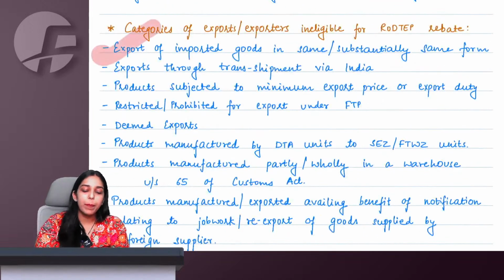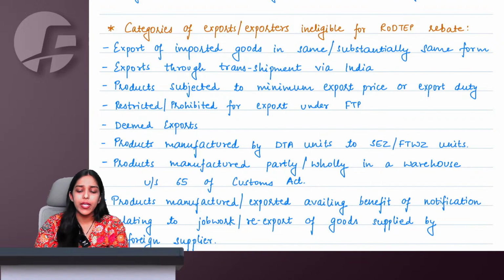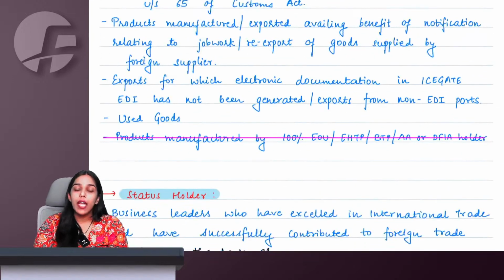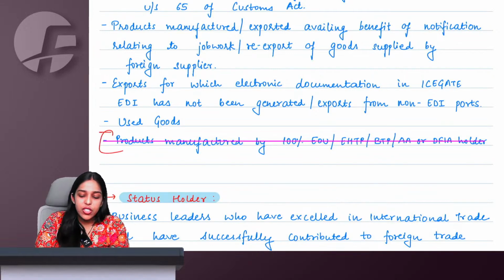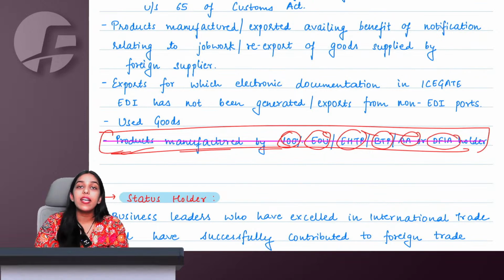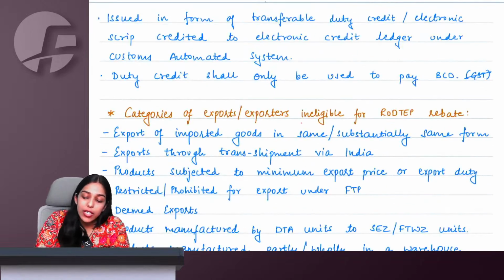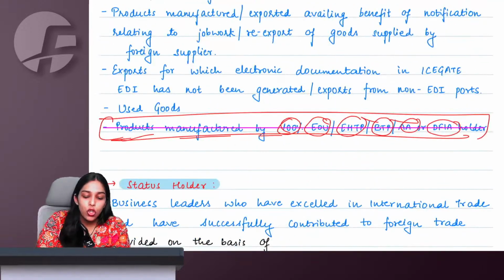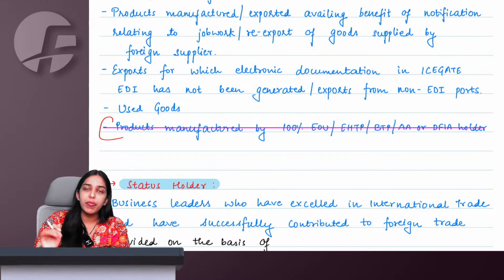This is a hot topic for the November 24 examination. Categories of exporters ineligible for RODTEP rebate. There is a change this time: products manufactured by 100% EOU, EHTP, BTP, advance authorization or DFIA holders were earlier ineligible, because these people anyway enjoy a lot of benefits.